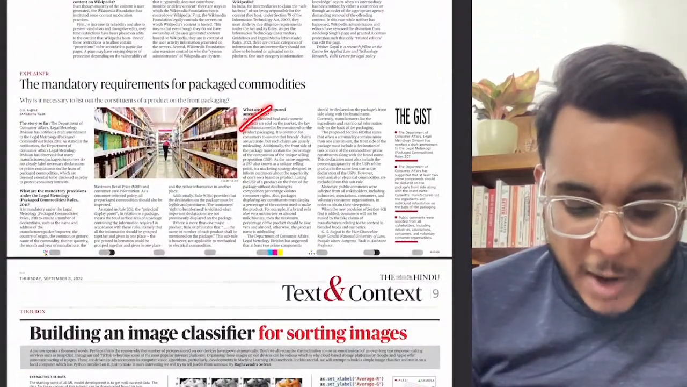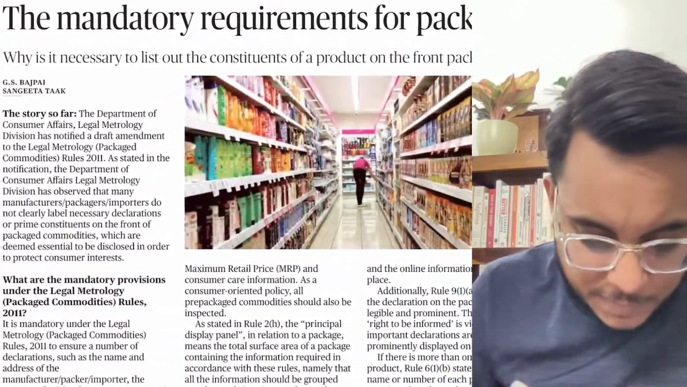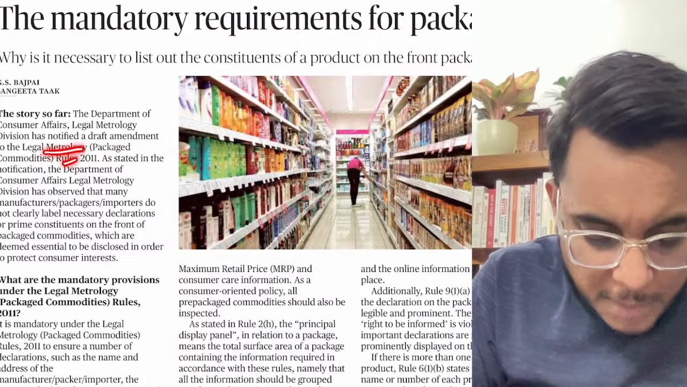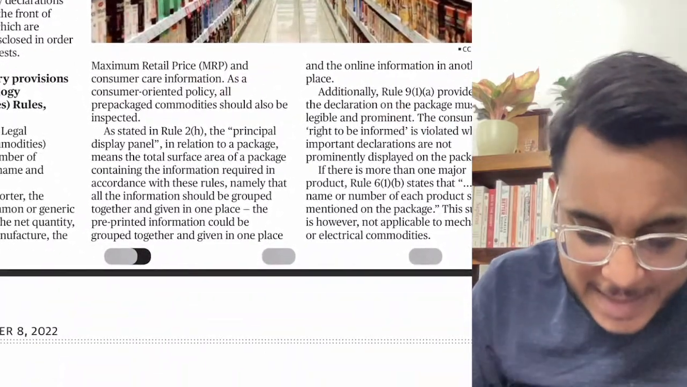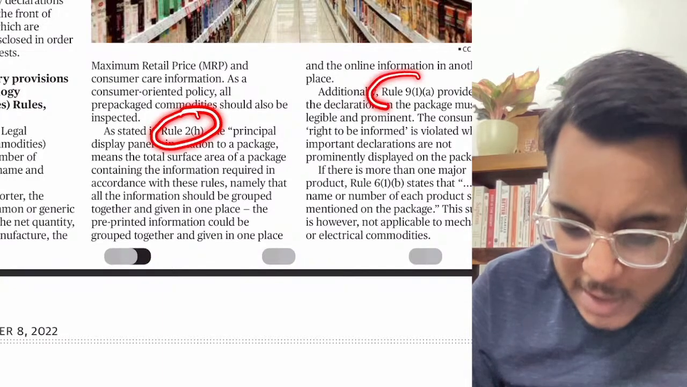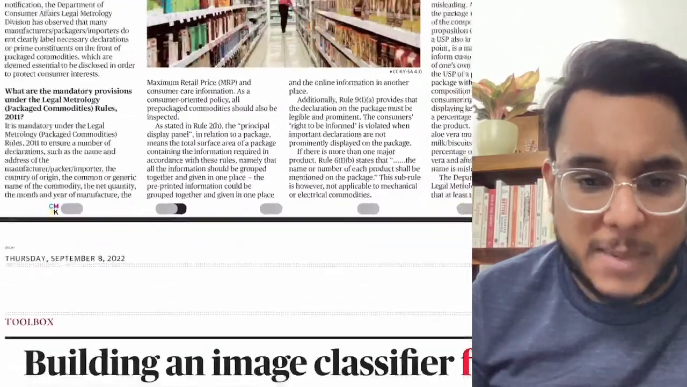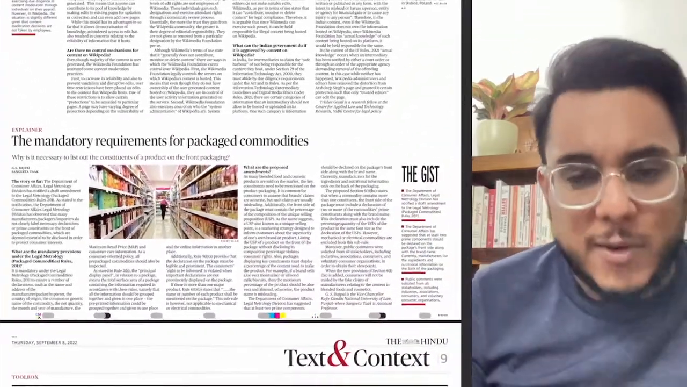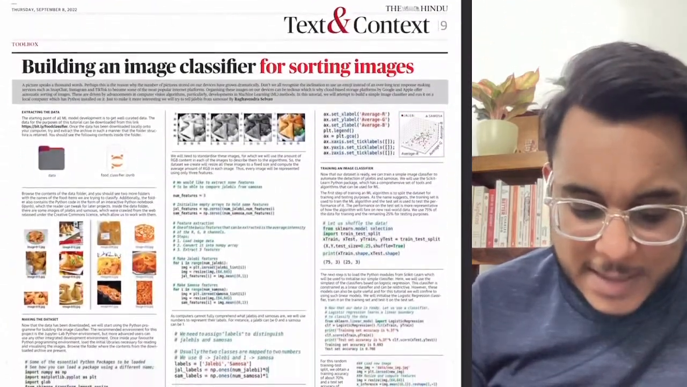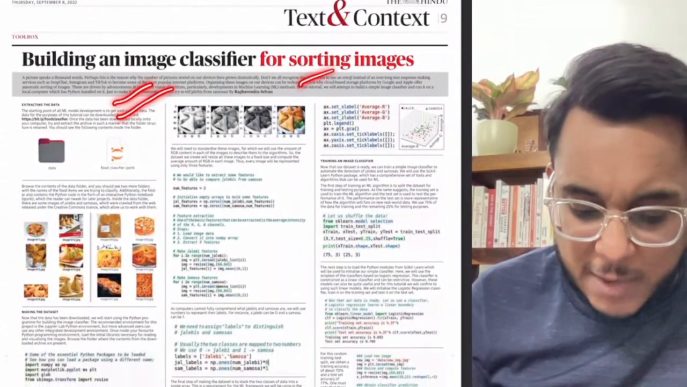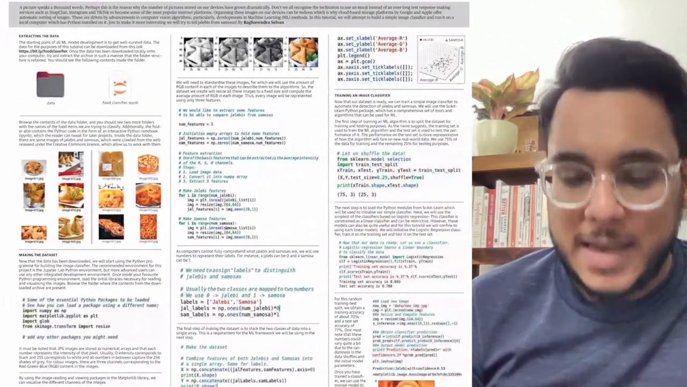Then the mandatory requirement for packaged commodities. So guys, this particular article talks about the Legal Metrology (Packaged Commodities) Rules 2011 and just the hairline details. For example, section 2, section 9(1), rule 6(1), all these things are provided. Such things have been discussed, but much UPSC substance is not there in this particular article. Then the text and the context, building an image classifier for sorting images. Okay, so the article is not important again for our UPSC examination.